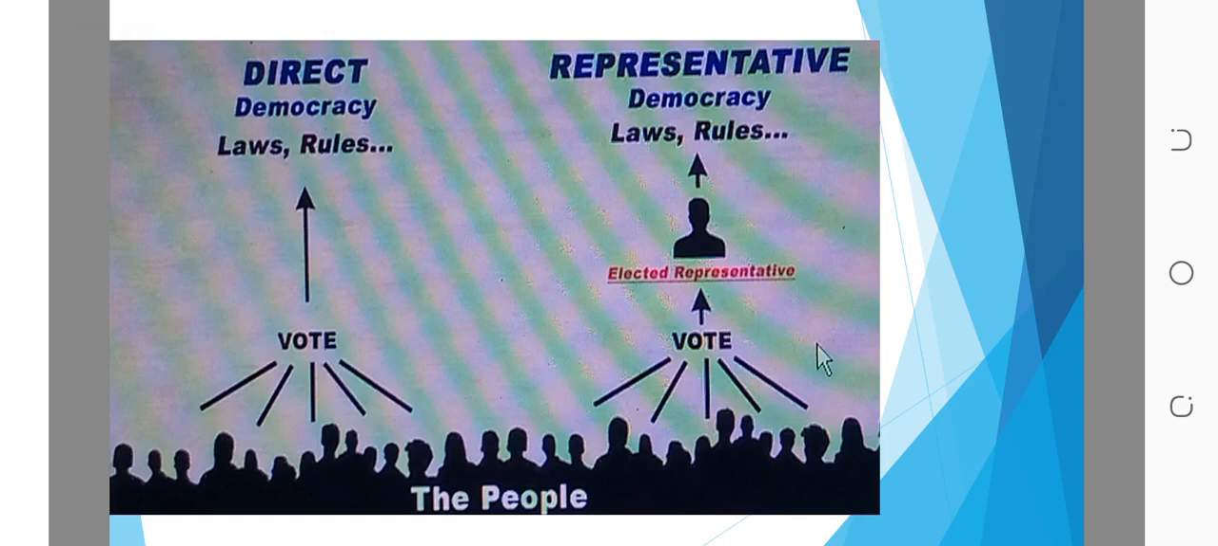So in this picture also, you can see there is a direct democracy, which includes the rule of laws, rules and laws, voting, and representative democracy, laws and rules, elected representatives, and so on.